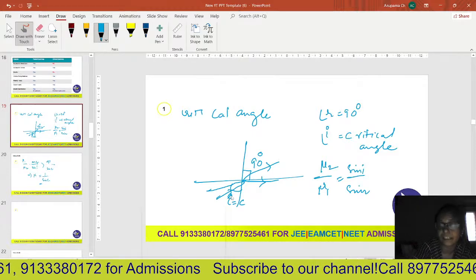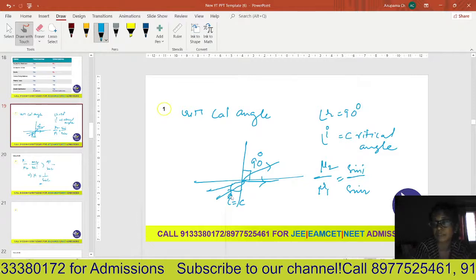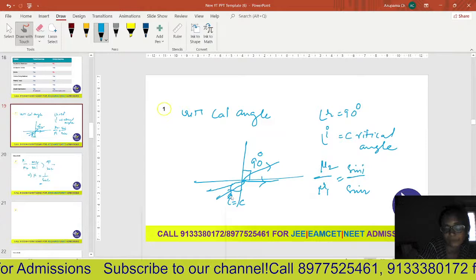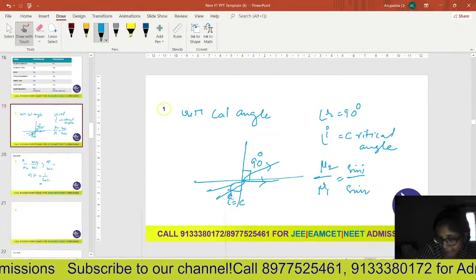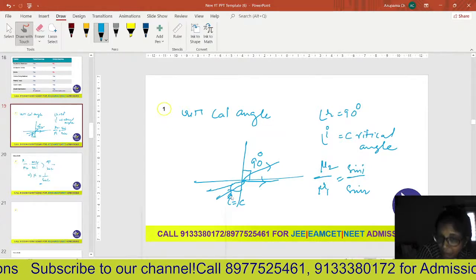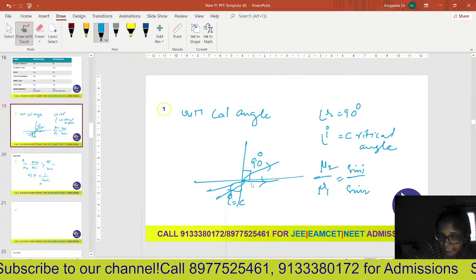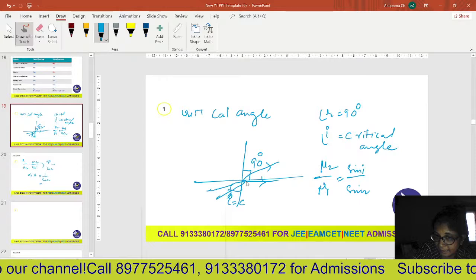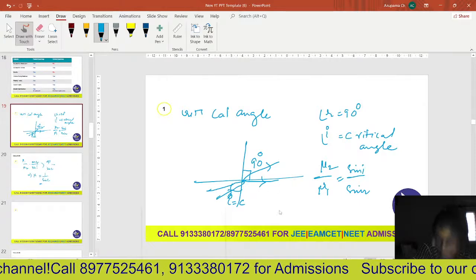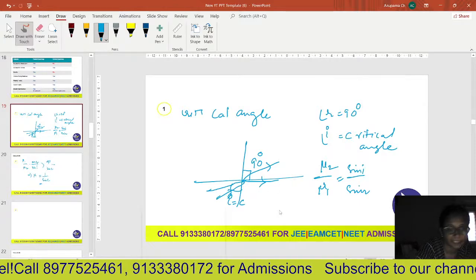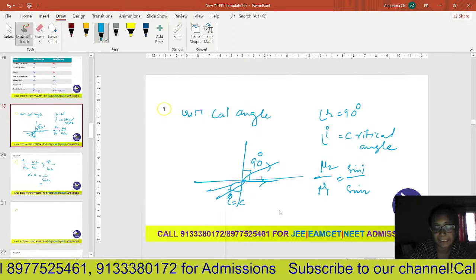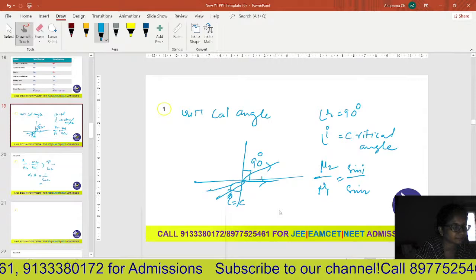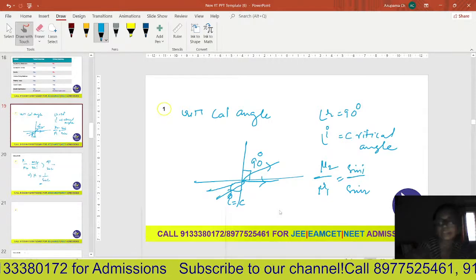Now if you increase the angle of incidence more than the critical angle, then instead of going like this, the light ray goes down. Instead of refraction, now it is reflecting.